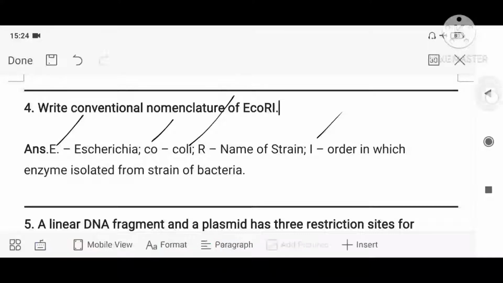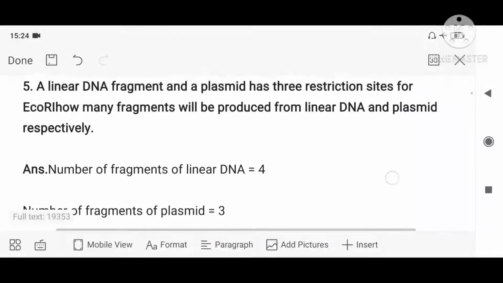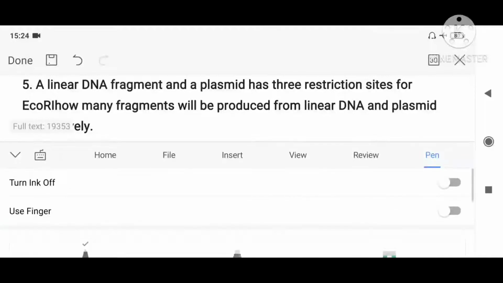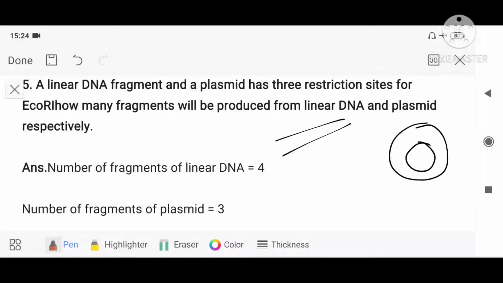Now, we are moving on to the next question. A linear DNA fragment and a plasmid each have 3 restriction sites for EcoRI. How many fragments will be produced from the linear DNA and the plasmid respectively? So, one is linear DNA, another one is plasmid DNA. Both have 3 restriction sites. How many fragments will be produced by linear and how many by plasmid?